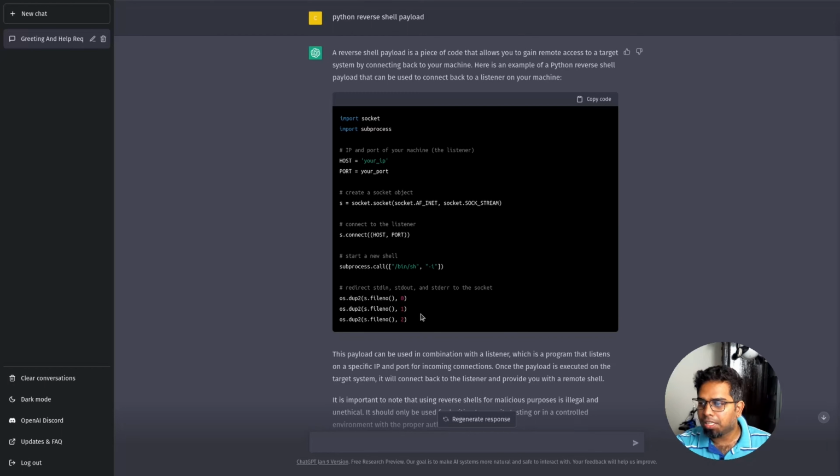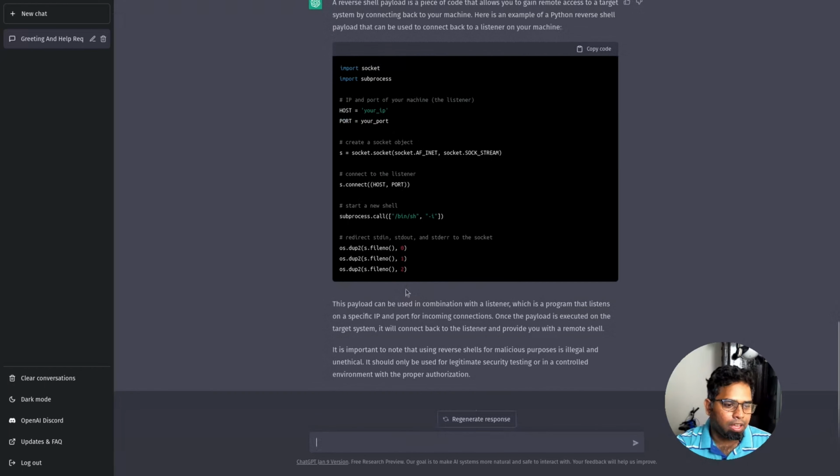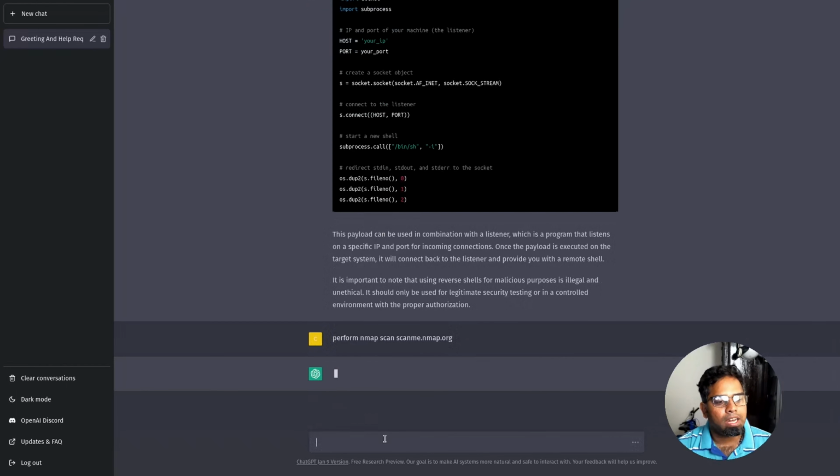So let me see if I am able to perform an nmap scan for a website. The site name is scanme.nmap.org, which is a testing site, so I'm just scanning it.